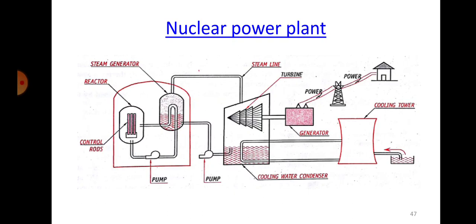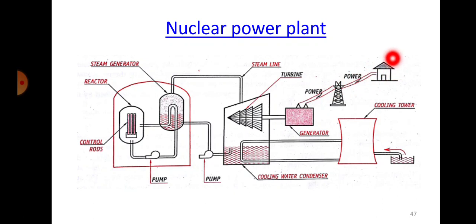So what usually happens in a nuclear power plant? If we observe this sketch properly, if I neglect this part here, it is actually steam. Steam is being generated. That steam is used to run the turbine. The turbine is coupled with the generator. From there power is produced, and the power passes through the transmission lines,